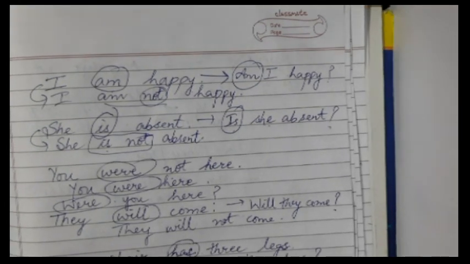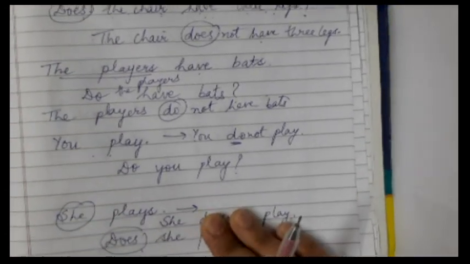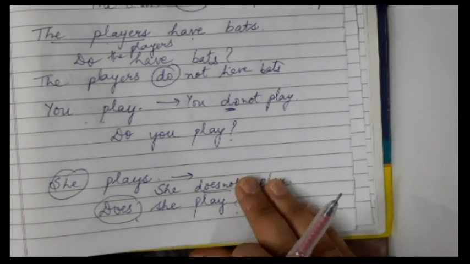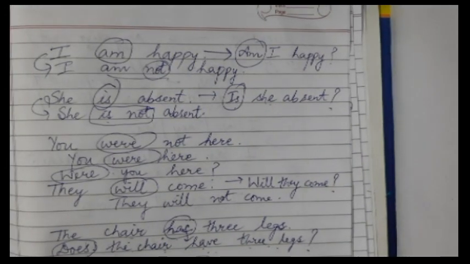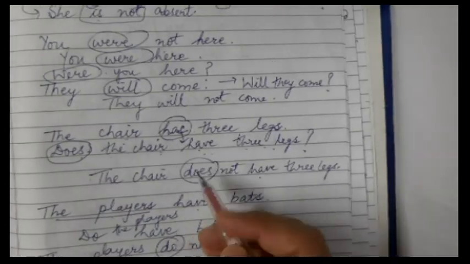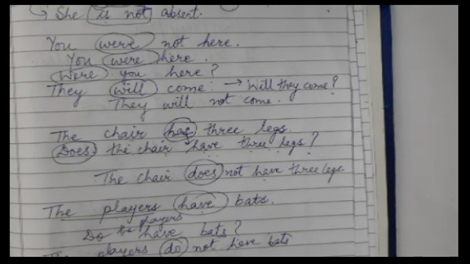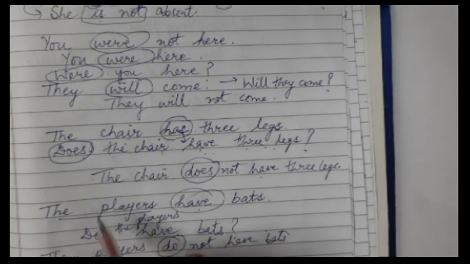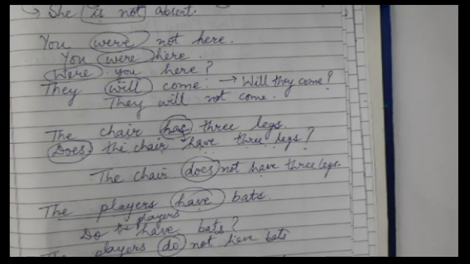This is a good recap, a complete sharing of conversion of assertive into negative sentences, or assertive into interrogative sentences. When you have the helping verbs, just put not after them. When you do not have the direct helping verbs, then you have to see the tense. And with the verbs has or have that show possession, that are in simple present tense, in that case, we use do or does. And has verb changes to have.